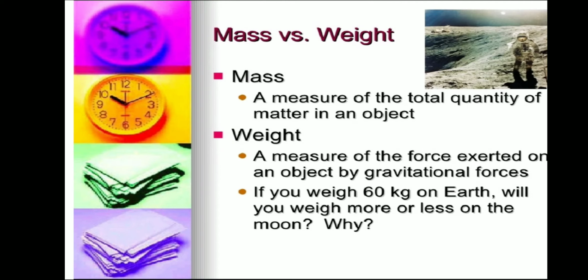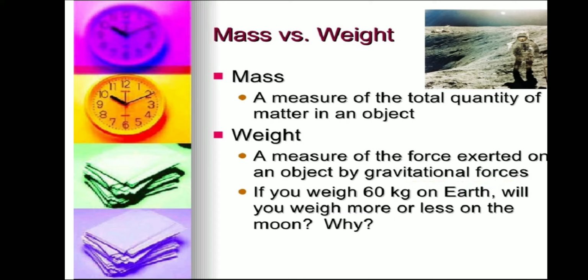Let us see, this concept is very important. Mass versus weight. Mass and weight are not the same, they are different. Mass is a measure of the total quantity of matter in an object. Example, your mass is 40 kg, 50 kg, like that. But weight may vary. Why does weight vary? Weight is a measure of the force exerted on an object by gravitational forces.